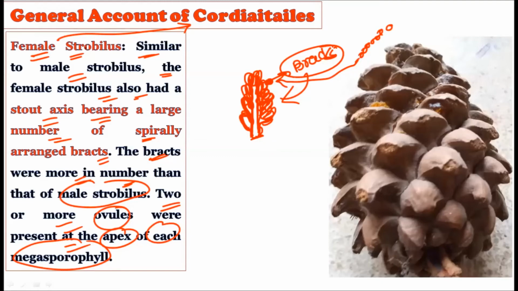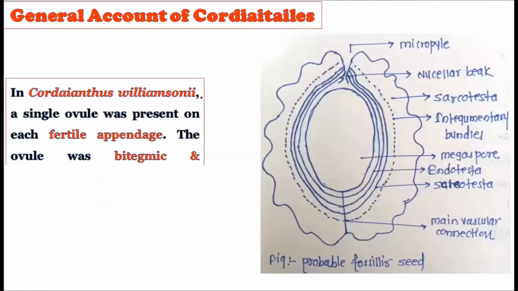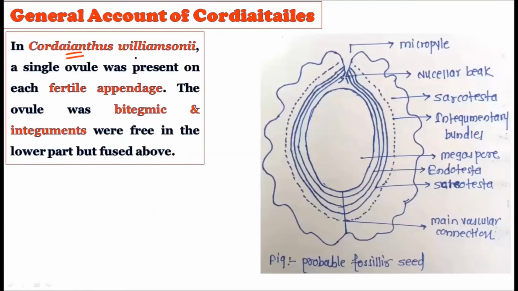So how is the female strobili? The general appearance of male and female strobili is the same, that is, there is a central axis and spirally arranged bracts, but the number of bracts was more in the female strobili as compared to the male strobili. At the apex of each megasporophyll you will find 1 to 2 ovules. Now consider Cordaianthus williamsonii, the name given to the plant in which this female reproductive structure has been found.